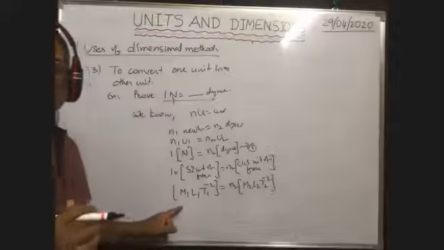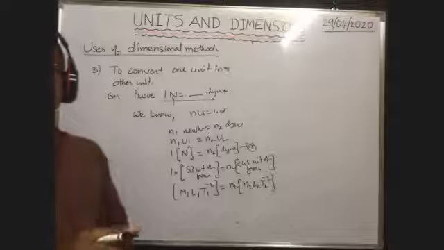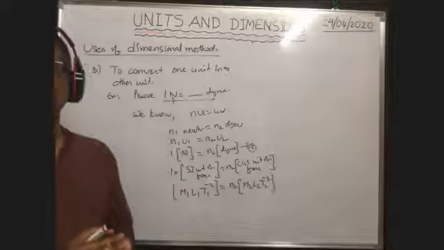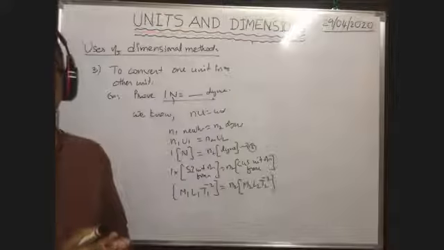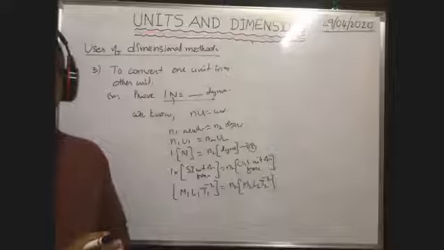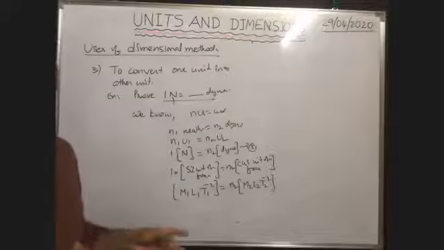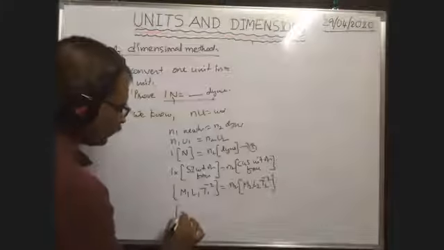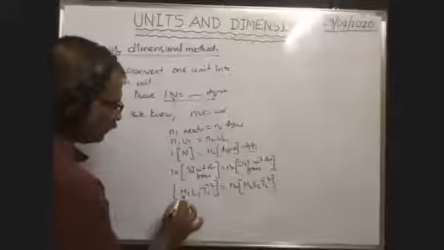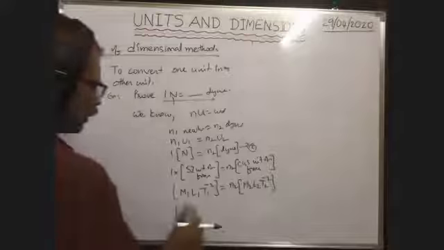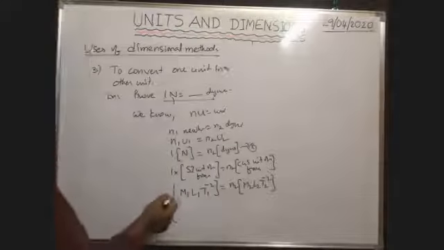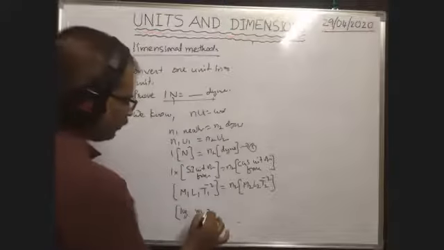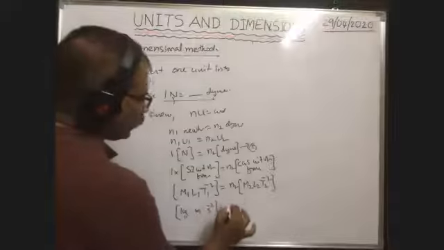In SI system, what is M1? Anybody respond immediately? Sorry, here it is mass, no? Mass unit, kilogram. In SI system, M1 means kilogram. L1 means meter in SI system. T1 means second, with the power of minus 2. You're right. N2 we have to find.